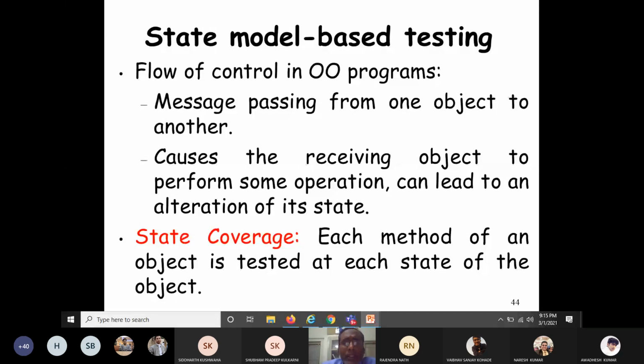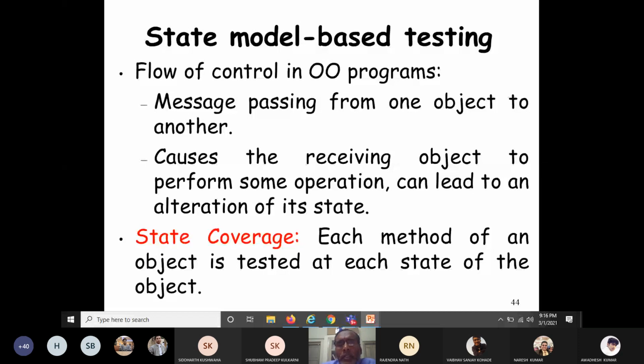So this message passing causes the receiving object to perform some operation which can lead to an alteration of state, isn't it? When the message is passed, it causes the receiving object, that means the object which receives that message, to perform some operation, and this can lead to an alteration of its state. Due to message passing, the receiving object will perform certain operations and its state will be altered or changed.